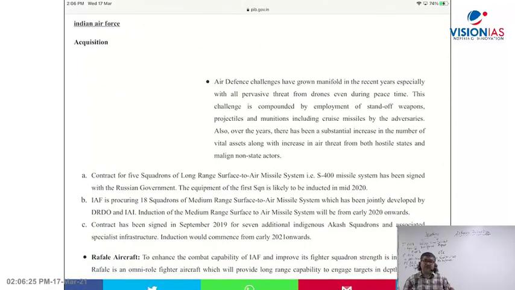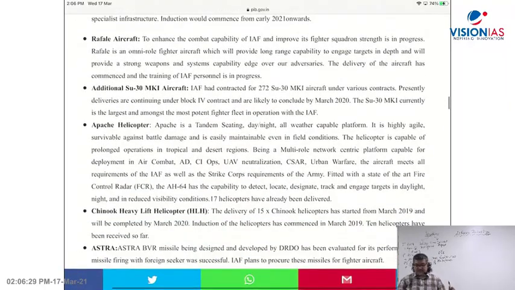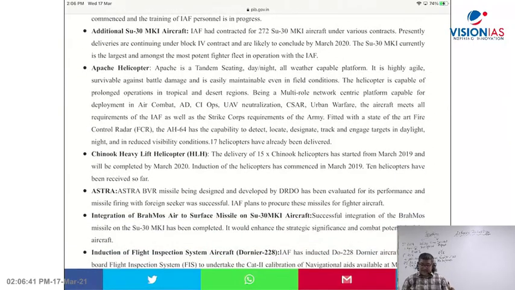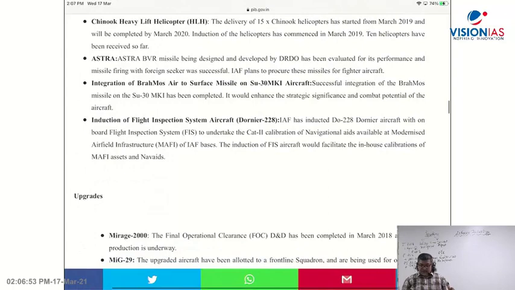Now look here: overseas deployment, OSD, naval operations, coastal security and anti-piracy operations. Then the Indian Air Force, like Rafale, 36 Dassault Rafale, right? Now see here, the Rafale aircraft, which we have purchased from France. Then Sukhoi 30 MKI from Russia, then the Apache helicopter from the USA, then the Chinook heavy-lift helicopter, again from the USA, right? Then the Astra beyond visual range air-to-air missile. Then integration of the BrahMos cruise missile, air-to-surface missile, on the Sukhoi 30 MKI.